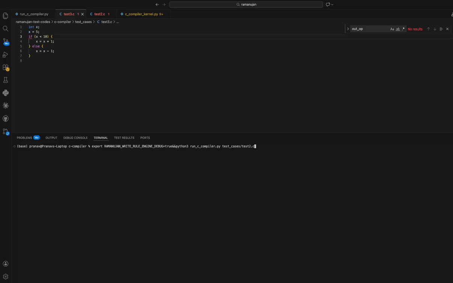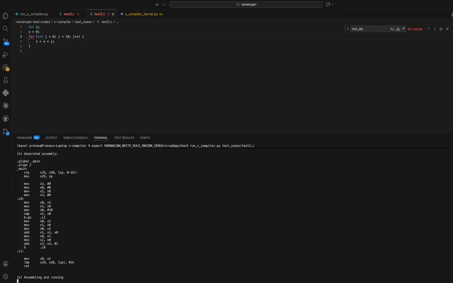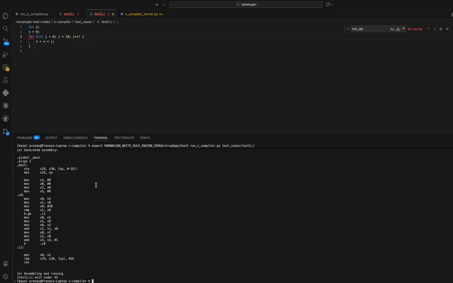So if I talk about this particular C file, in this we are adding up numbers from 0 to 9. And what will happen is that for this example, the compiler will return back assembly code, and then we can get the assembler to assemble the assembly code into an executable. So assembly code has come back from the device, and it got assembled, and the executable was run. It gave 45, which makes sense since we are adding 0 to 9.